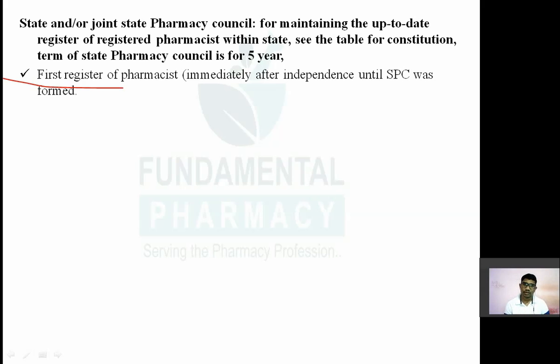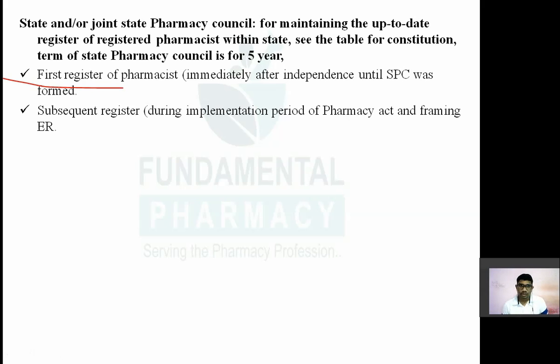So the first register was prepared immediately after independence, until the state pharmacy council was formed and subsequent registers were made. It was prepared to ensure control over drug manufacturing, selling etc. नहीं तो क्या होता था उस टाइम पे कोई भी आके ड्रग सेल कर सकता. So it was needed to make a first register to enter the names of people who are engaged in selling and manufacturing of drugs.